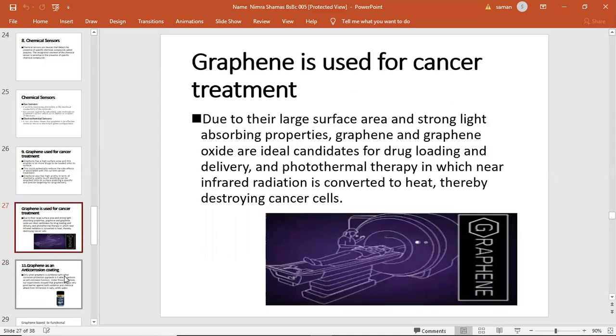For cancer treatment, due to its large surface area and strong light absorbing properties, graphene and graphene oxide are ideal candidates for drug loading, delivery, and photothermal therapy, in which near infrared radiation is converted to heat, thereby destroying the cancer cell. This is the way they are used to destroy cancer cells in the body.